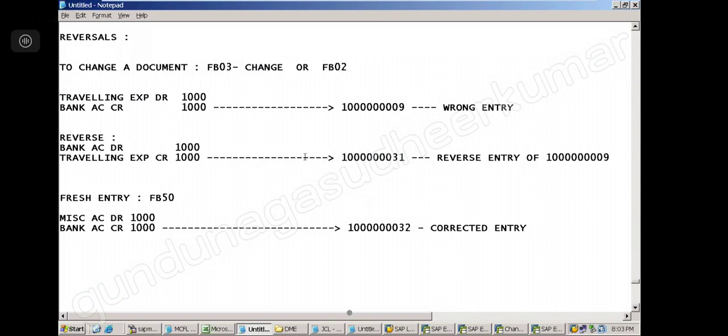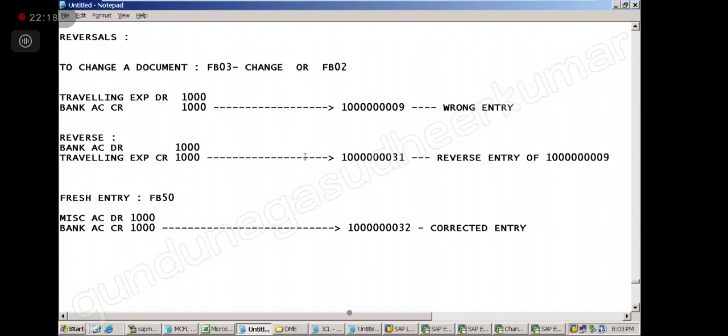Anything related to company code, account number, amount, date is going to affect our accounts. So just think like that: if it is going to affect our accounts, then SAP will not allow me to change it. So what I have to do is reverse it and post a fresh entry.